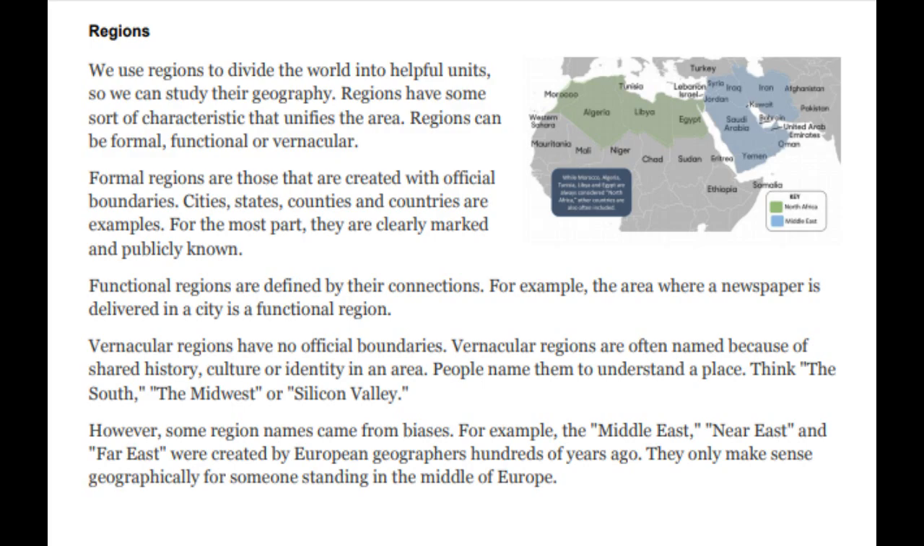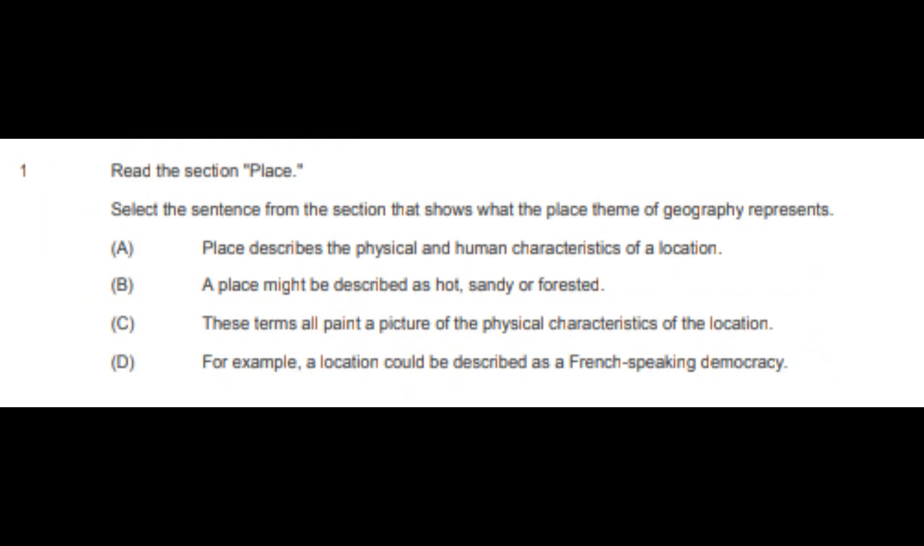However, some region names came from biases. For example, the Middle East, Near East, and Far East were created by European geographers hundreds of years ago. They only make sense geographically for someone standing in the middle of Europe. That actually brings us to the questions for this text.